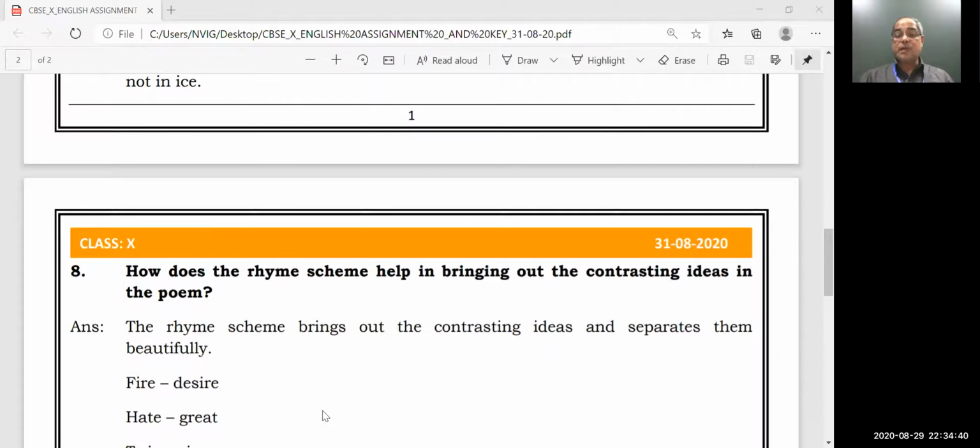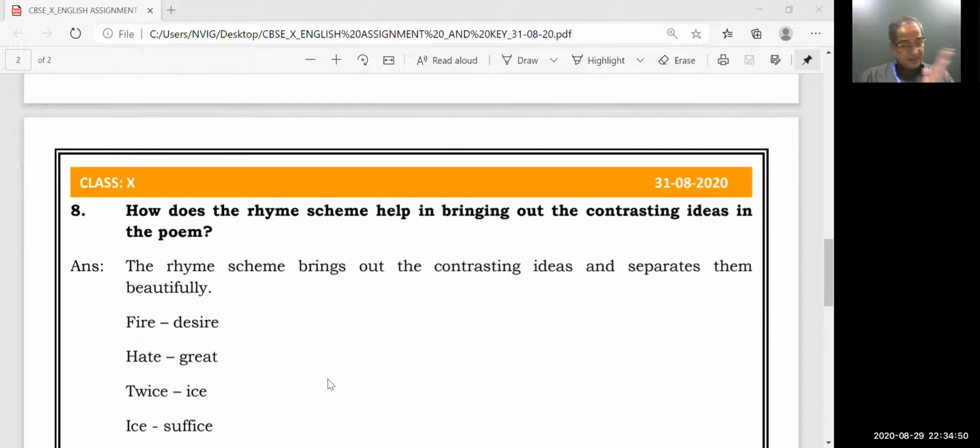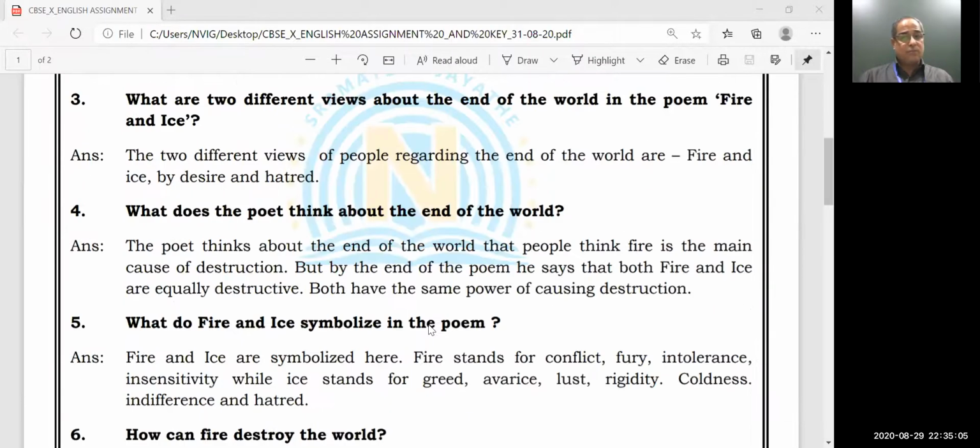How does the rhyme scheme help in bringing out the contrasting ideas in the poem? Right? The rhyme scheme brings out the contrasting ideas and separates them beautifully. How? Fire, desire, hate, great. The end sound, right? Of these two words, they are matching, so they are rhyming words. Twice, ice. Ice, suffice.